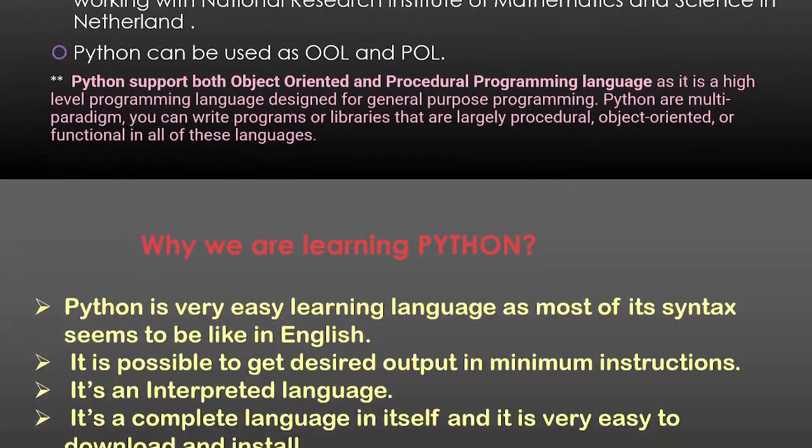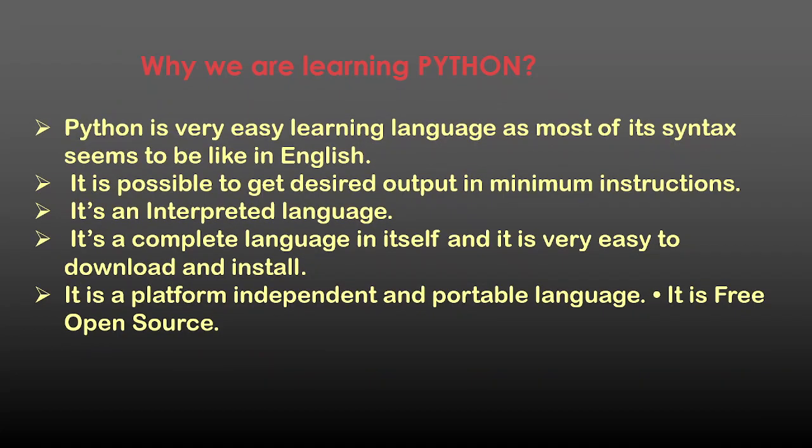Now, why are we learning Python? There are some big reasons why we have chosen this particular programming language for students, and why standard 9 to 12, mainly in the CBSE board, they are having Python. Python is a very easy language to learn as most of its syntax seems like English.